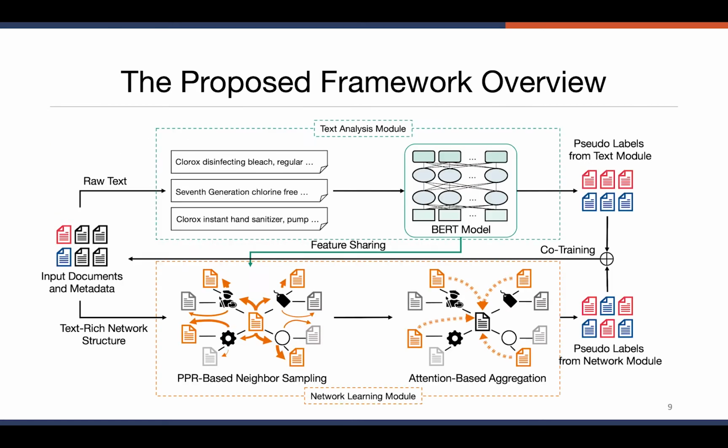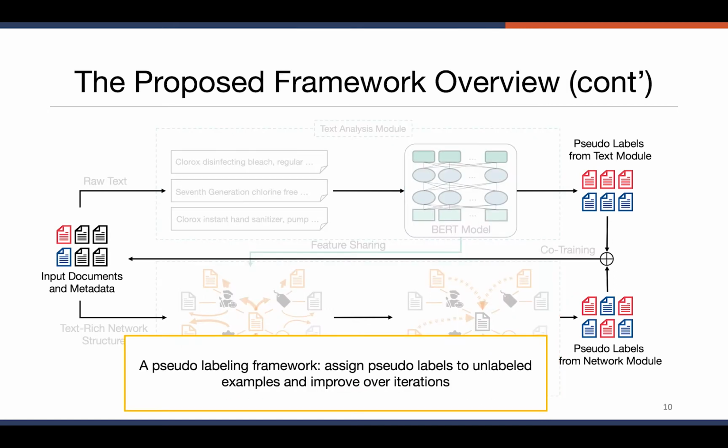To address the challenges I just mentioned and to effectively learn a classifier with minimal supervision, we propose a novel framework and we call it Learning on Text-Rich Networks, or in short LTRN. Here is a sketch of our framework. Overall, this is a pseudo-labeling framework, which means that we assign pseudo-labels to unlabeled examples, and the model gets improved over iterations by leveraging those generated pseudo-labels in the training process.